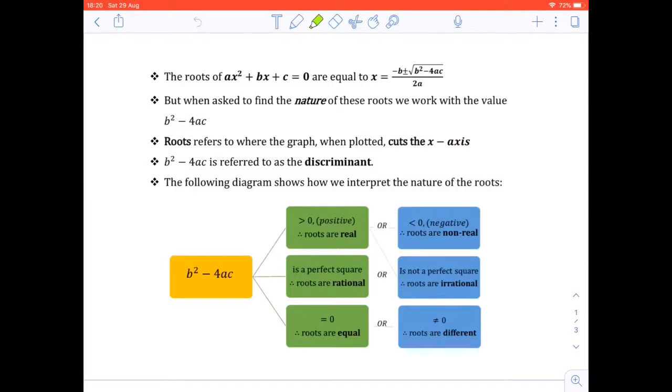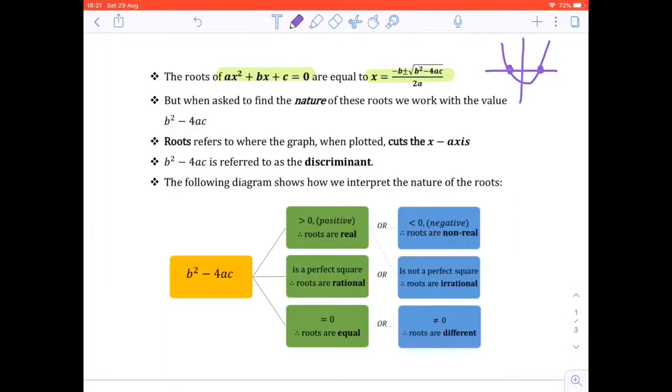So the roots of ax squared plus bx plus c equals 0 are equal to x equals minus b plus minus root b squared minus 4ac over 2a. If you remember, this is the quadratic formula, which corresponds to a parabola graph. And the roots, when x is equal to this, tell us where the parabola graph cuts the x-axis. So they are x values.